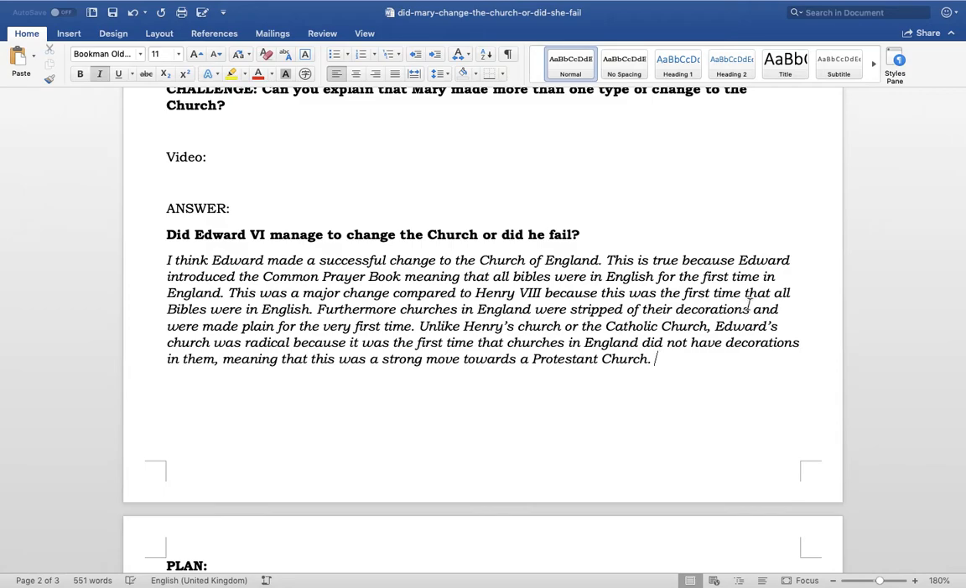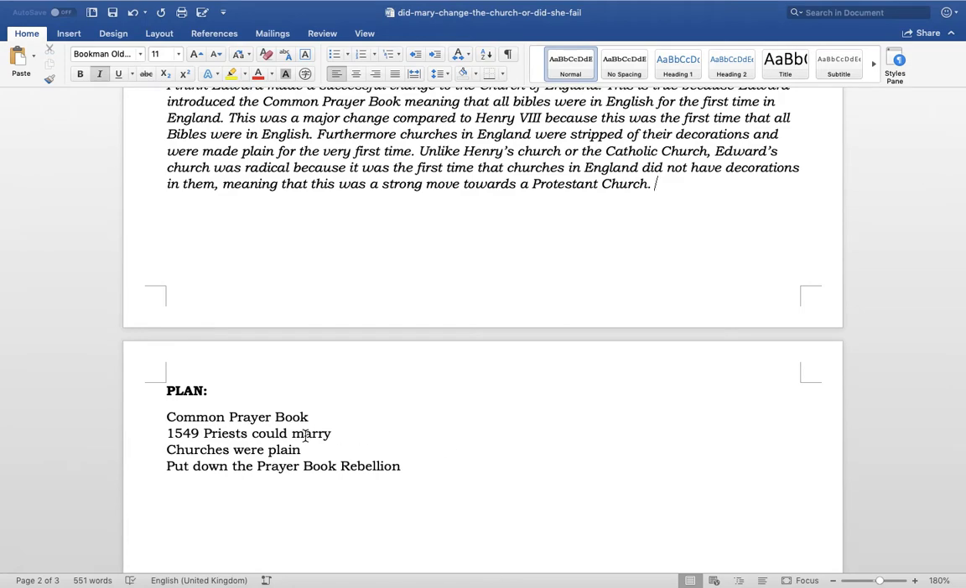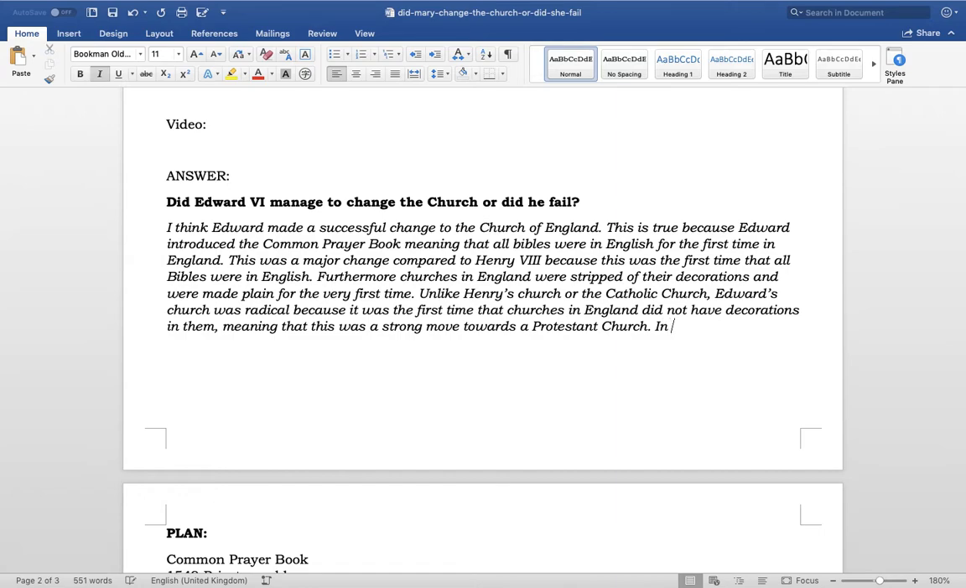And now I think maybe we could just talk about one more piece of evidence. So let's talk about the fact that in 1549 priests could marry as well. So I'm going to put in addition to this, in 1549, Edward allowed priests in England to marry. Once more, this was a huge, or I'm going to say this was a significant change